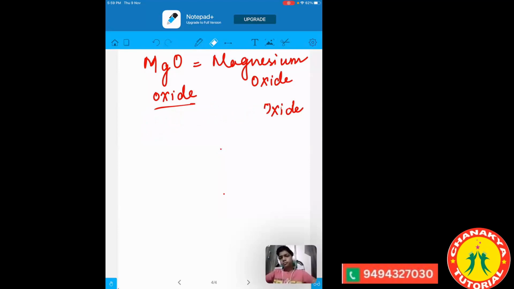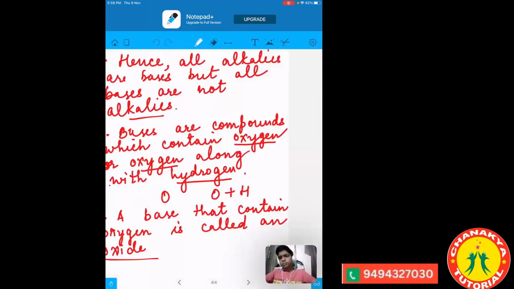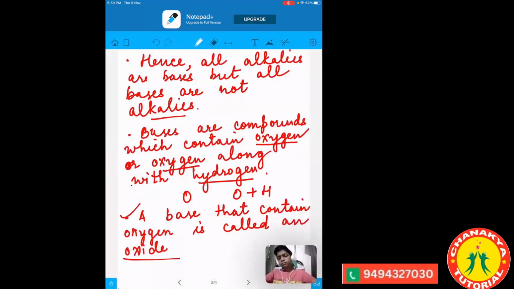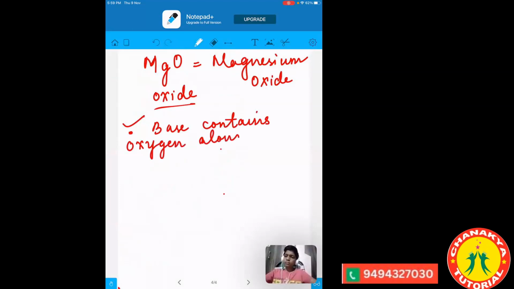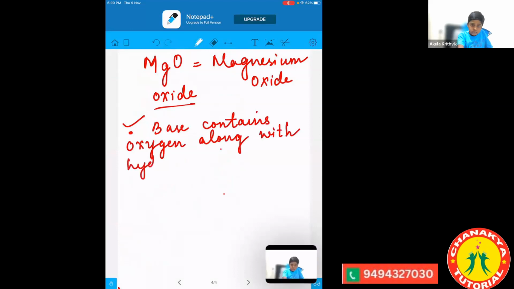Now moving to the next thing, as we have discussed, two conditions are there. The first condition is where the base contains oxygen. The second condition is where the base contains oxygen along with what? Hydrogen. Very good.